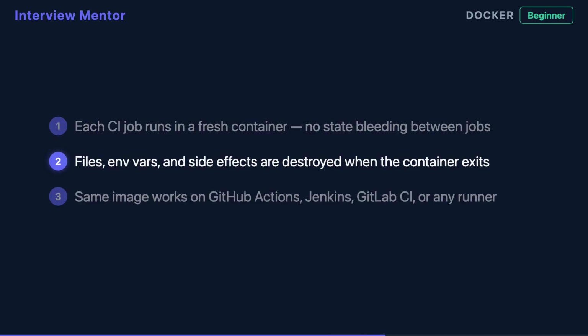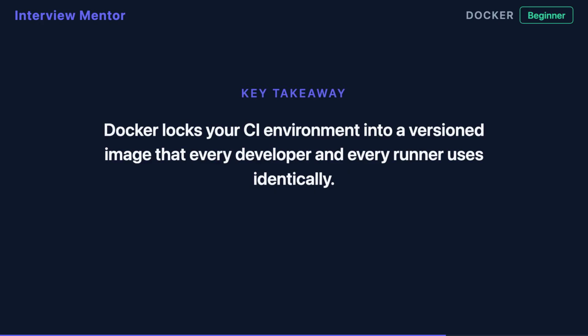And because Docker images are portable, you can switch your CI platform from Jenkins to GitHub Actions and run the exact same image with zero changes to your environment setup. Docker keeps CI consistent by packaging your entire environment into a versioned, portable, isolated image.